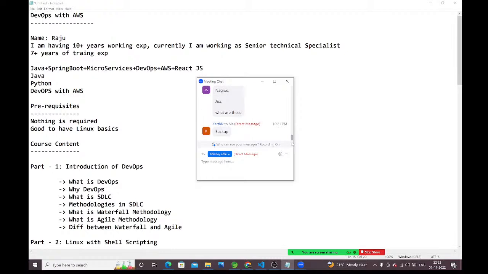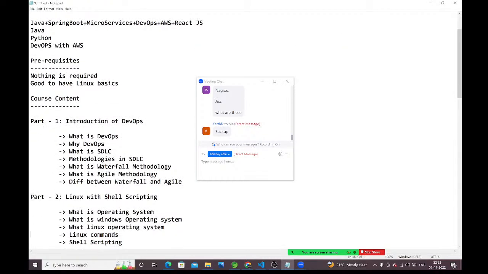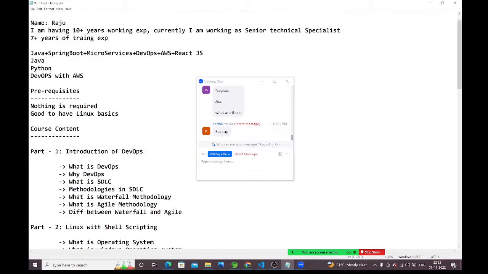Backup in the sense, backup means what? In AWS, you're asking about backup. Backup means what?